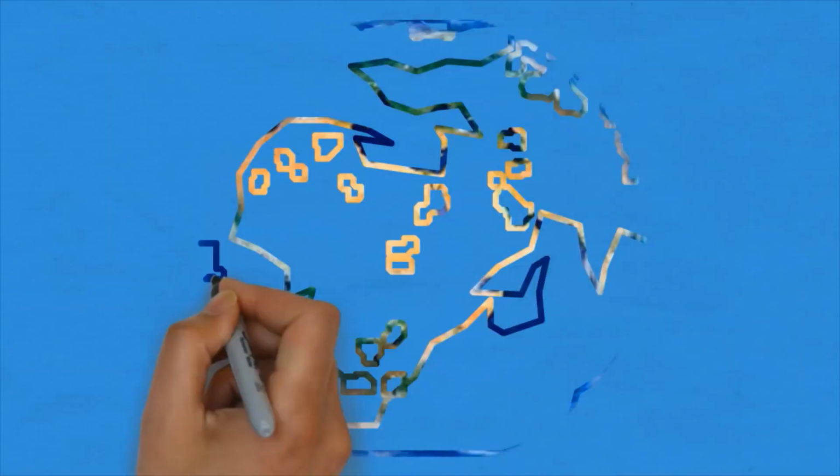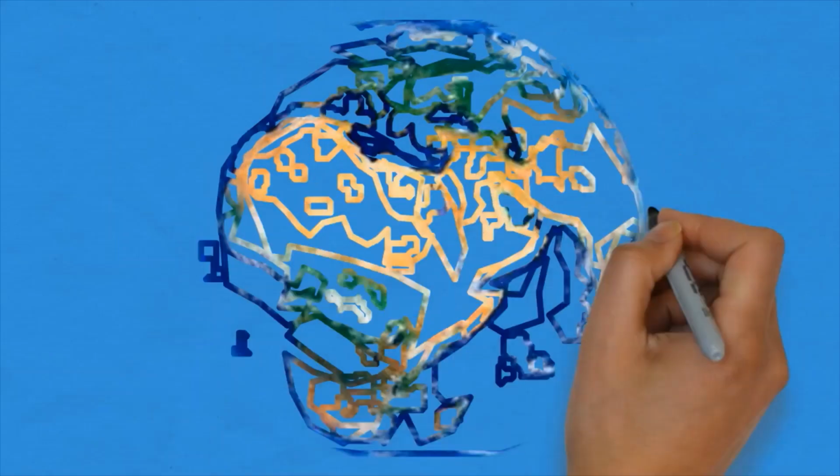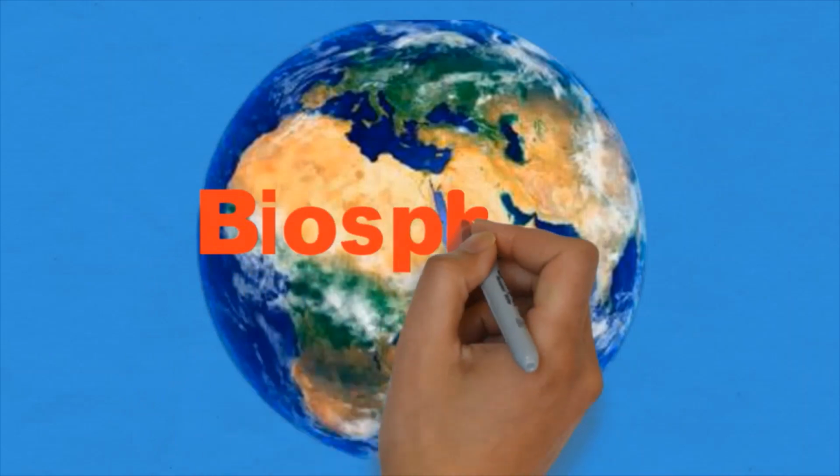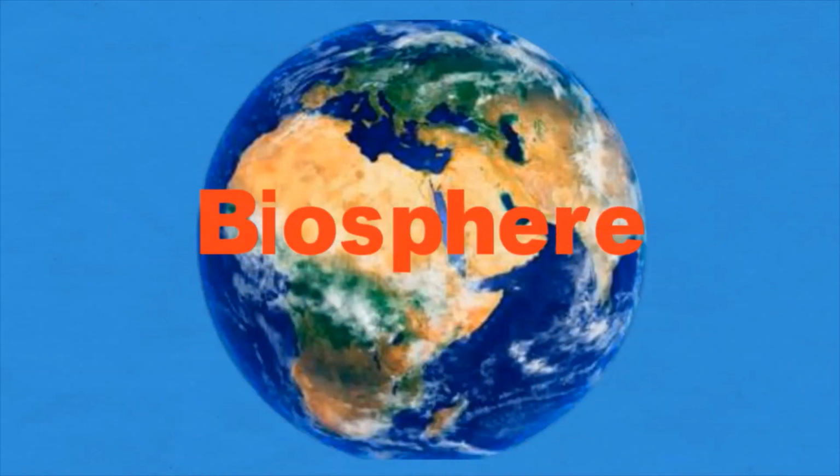Coming towards the last level of biological organization, which is the biosphere. It is that part of earth which is inhabited by living organisms and also includes non-living components. In simple words, we can say that biosphere is that layer of earth where life exists.